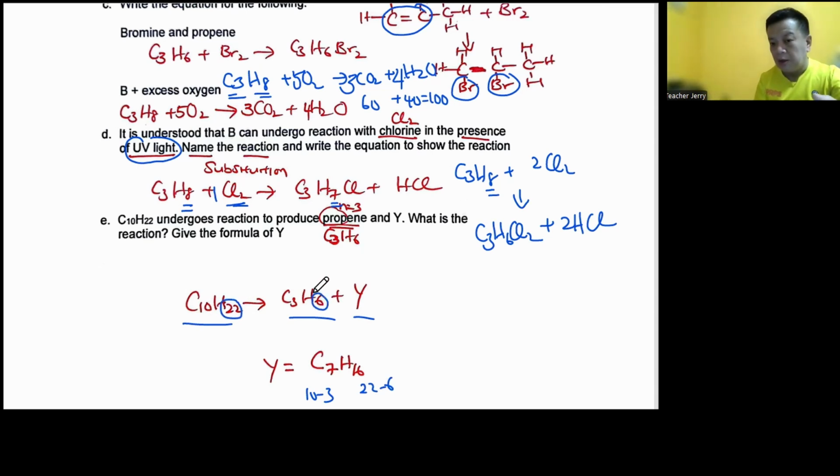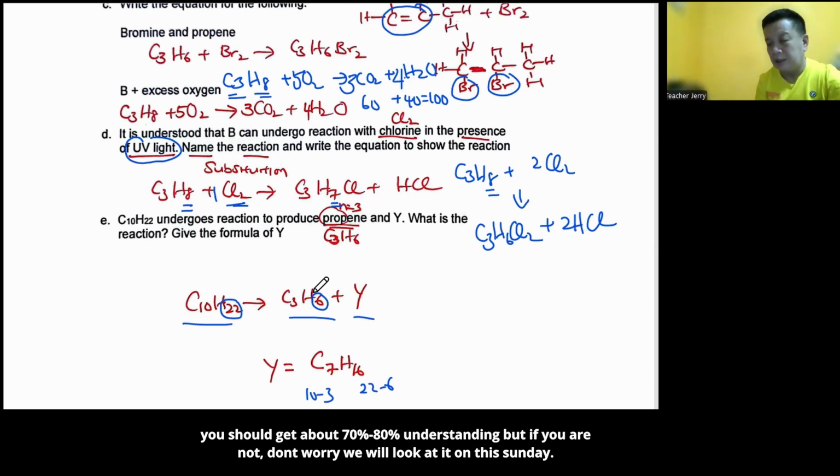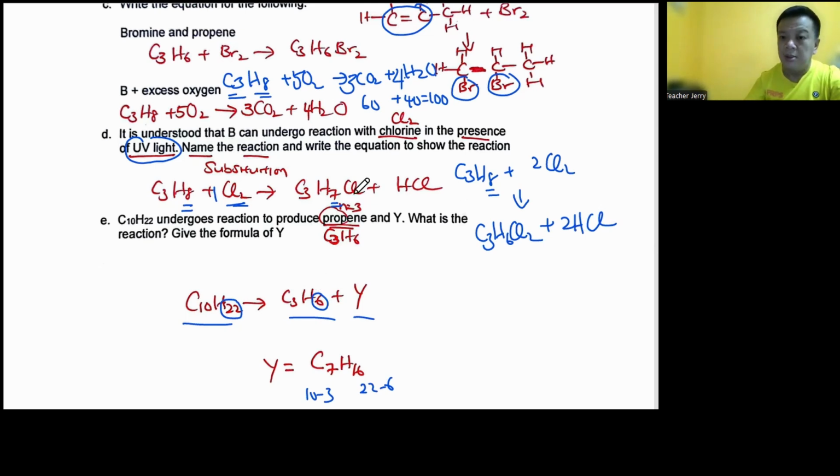That's it. All right. So with these main points, you can go on to practice the questions of organic chem, or you can do any ten-year series. You should get about 70, 80% understanding. But if you're not, don't worry. We will look at it on this Sunday again. Okay, that's all for the organic chem.